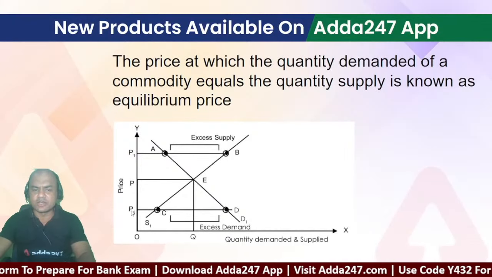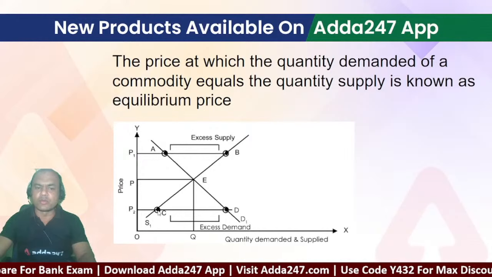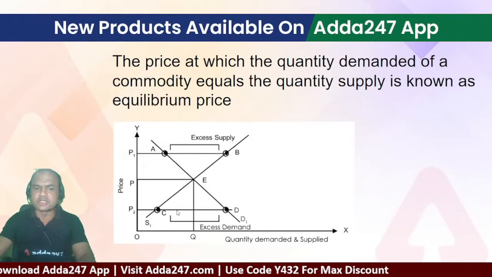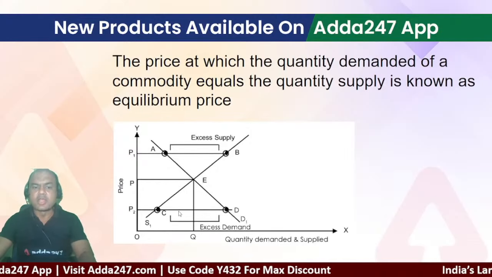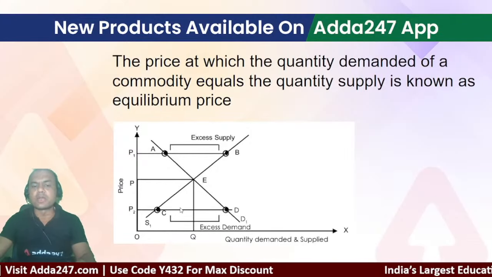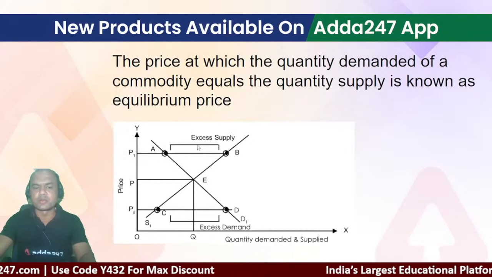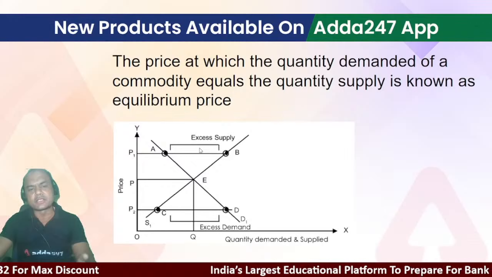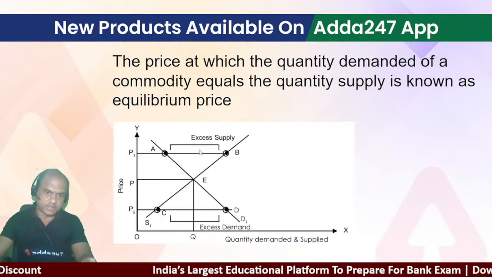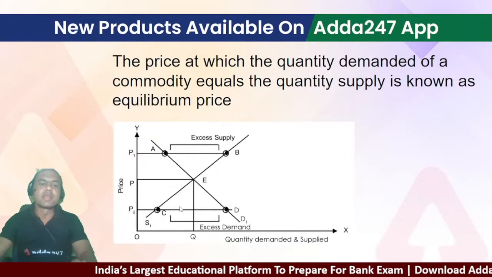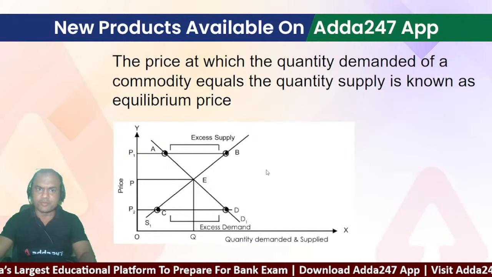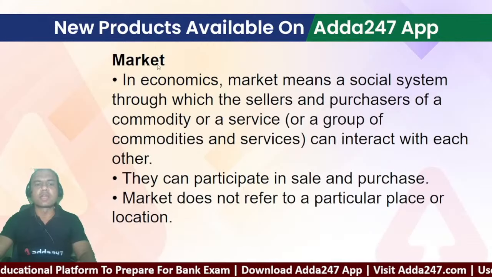The reverse is the case over here. Whatever I am trying to supply is 100, but the demand is 1000. So this is excess demand. The product will be sold at a premium here, and here the product will be sold at a discount. You'll get the two words premium and discount in the bonds in module B. Okay. So excess demand, excess supply. Got it? Now I come to the word market.